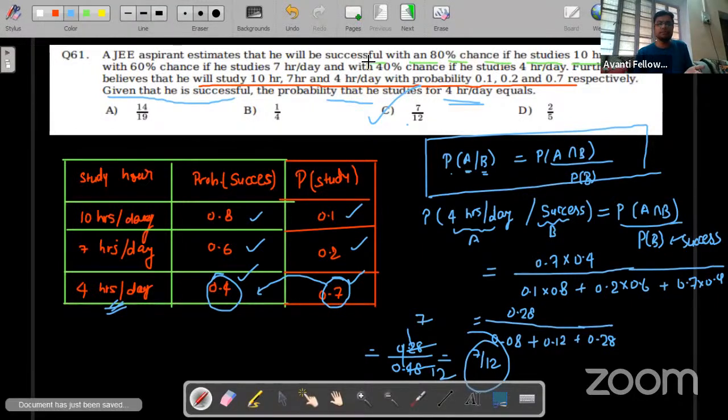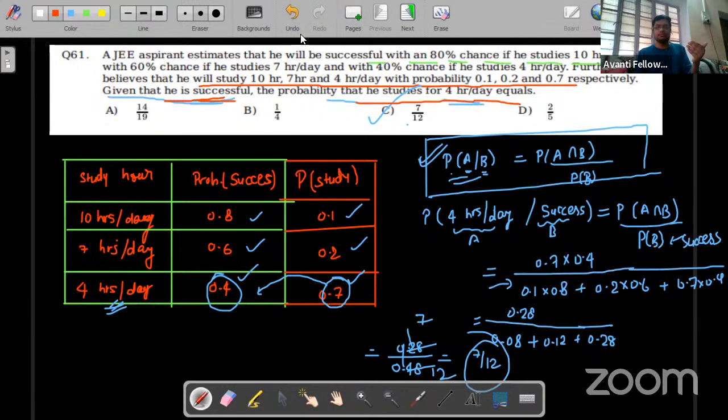Yes, we have used Bayes theorem. Actually, this is the same as Bayes theorem. But I can also tell you that I have used conditional probability, because in conditional probability, something is given, and based on that we have to find the probability of another event. So in this question, the examiner is saying that the student is successful in getting into IIT, and we have to find the probability that he studies 4 hours a day.